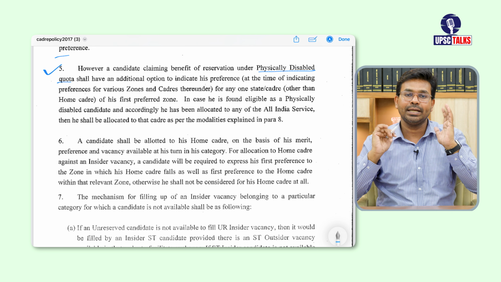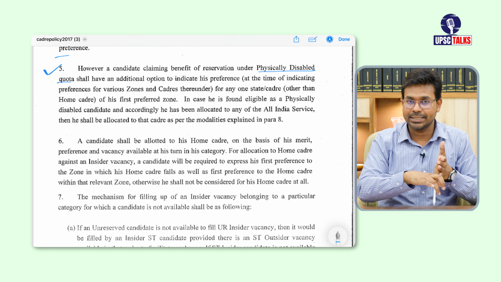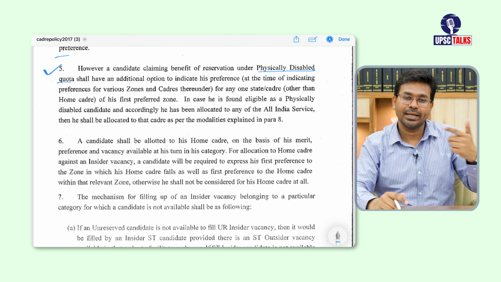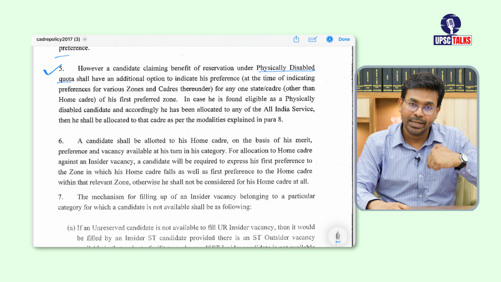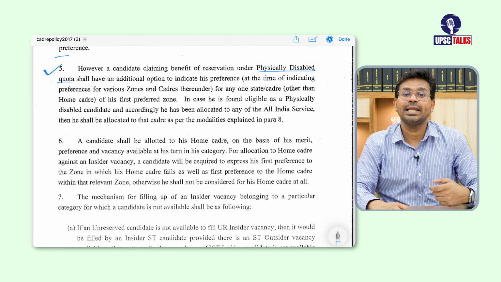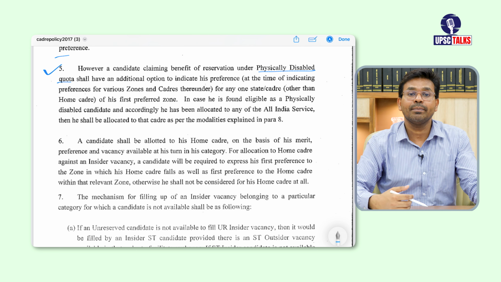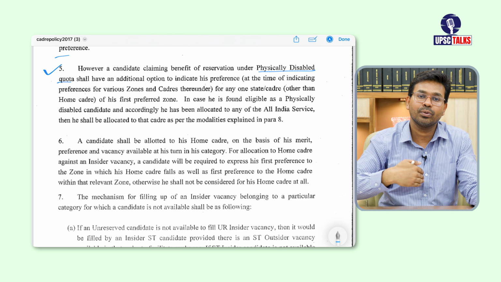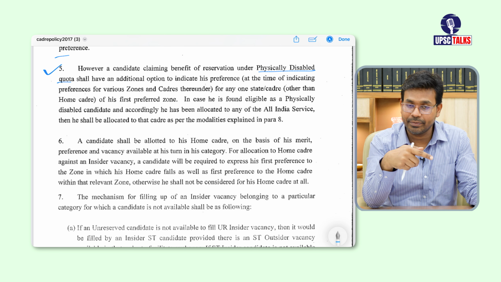Generally all candidates, whether they are from unreserved category, OBC, SC, ST, can select their home state and then fill in their other preferences. But these people with benchmark disability have an additional choice of selecting another state, right. So the government will try to give them that state if they did not get their cadre in their home state, so that second preference will be taken care of by the government.